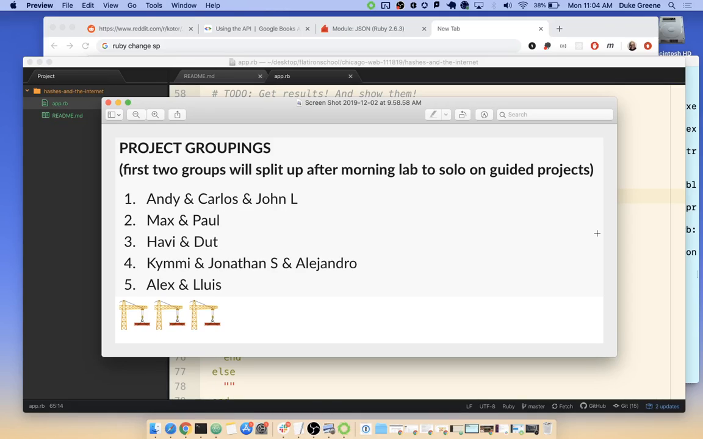Questions on project groupings? If you're doing a solo guided project this week to make sure that you're good on this mod, then you're gonna break off after you're done with the API lab and start on project stuff in the afternoon, as yourself as your group. That goes for groups 1 and 2. Everybody else will be grouping on projects in the same way. And this afternoon, we're going to be talking more about project setup proper.